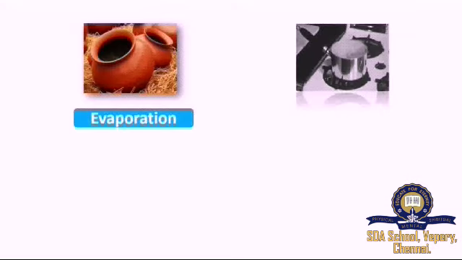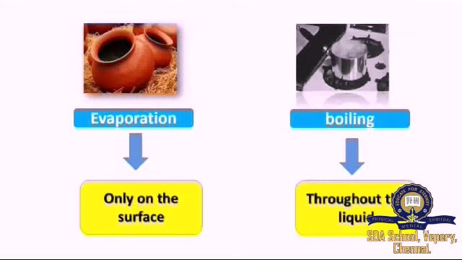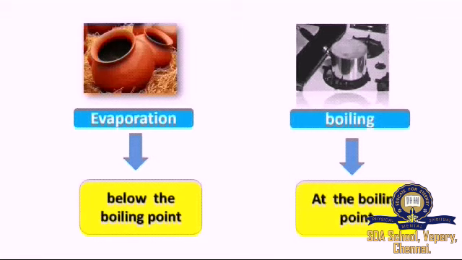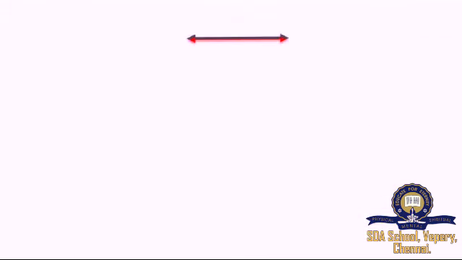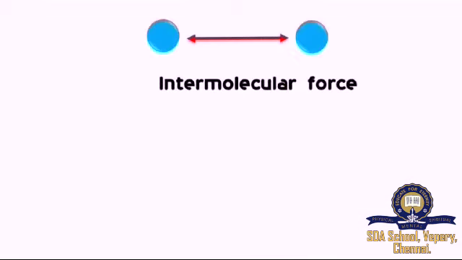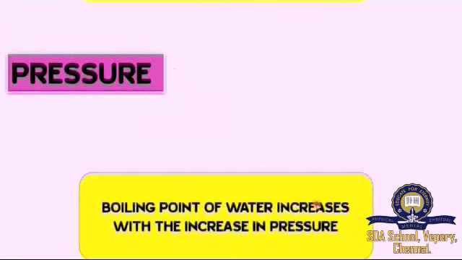We will see the difference between evaporation and boiling. Evaporation happens only on the surface, boiling happens throughout the liquid. Evaporation happens below the boiling point, boiling happens at the boiling point. What is the factor on which this boiling point depends? It is the intermolecular force. In melting also we saw that the melting point depends on the intermolecular force. Similarly, in boiling, the boiling point depends on the intermolecular force. Petrol has lower intermolecular force.